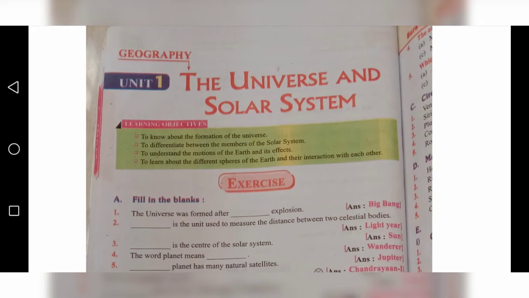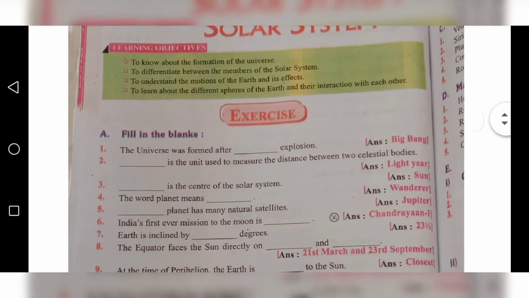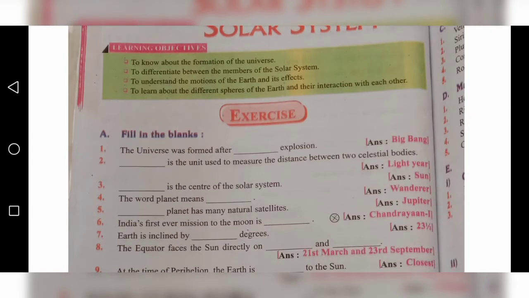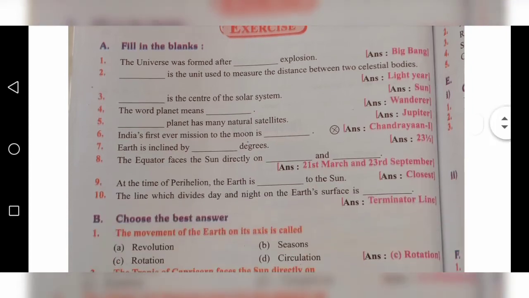In this class, we are going to revise Geography Unit 1, the Universe and Solar System. Fill in the blanks. The universe was formed after the Big Bang explosion. Second one, light year is the unit used to measure the distance between two celestial bodies. Third one, the sun is the center of the solar system.